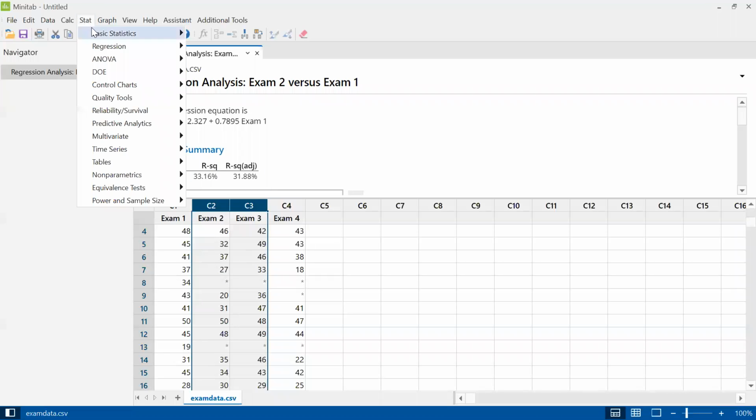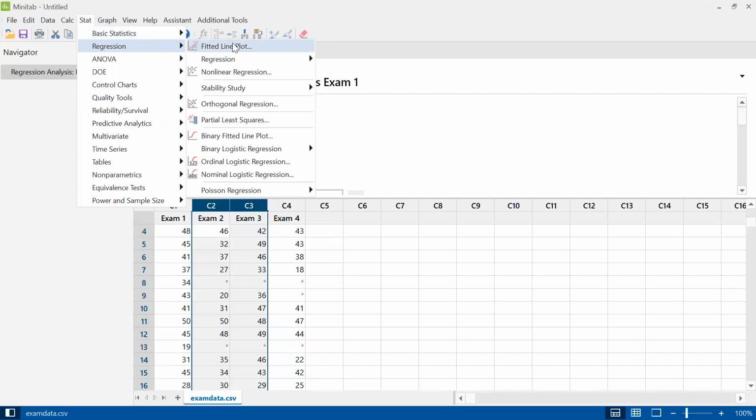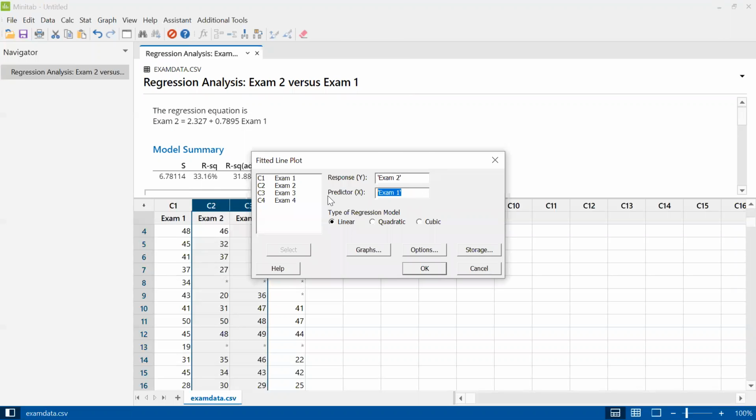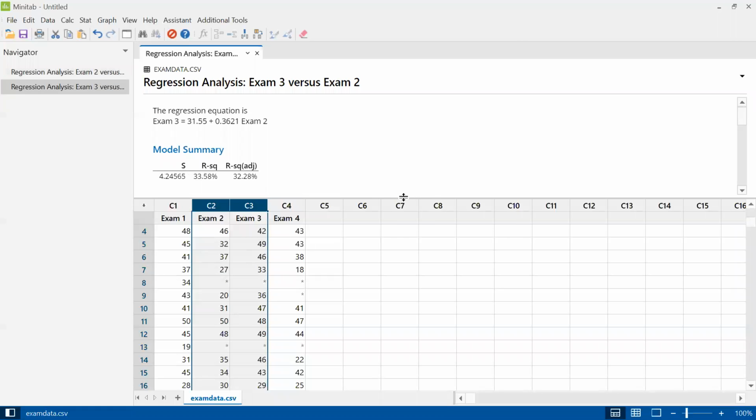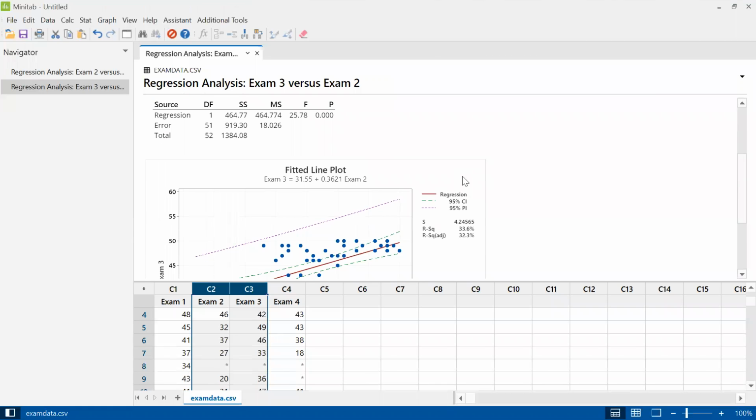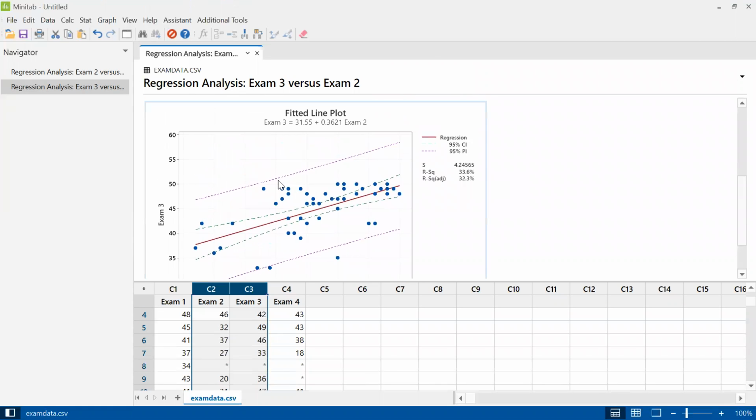So let's see what happens if we do a regression using exam 2 on the x-axis now and exam 3 on the y-axis. So we'll change the x-axis to exam 2, change the y-axis to exam 3, and then rerun our test. See what we get. Now the r-squared is still approximately 33%, so this one isn't going to be any better. These dots are going to be all over the place again. And there seems to kind of be a pattern here, but actually not really, because this line is pretty horizontal.